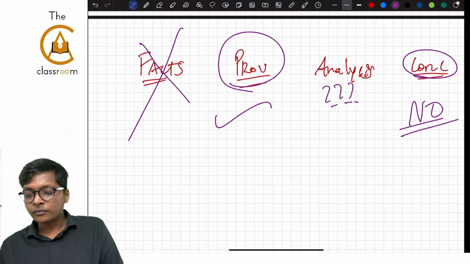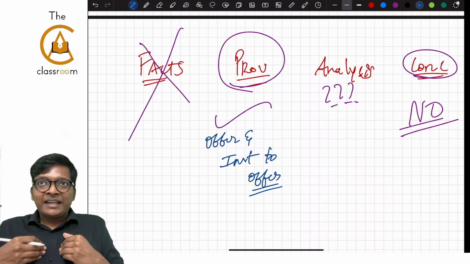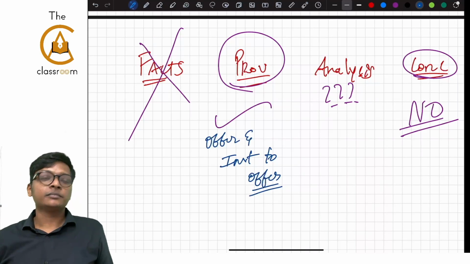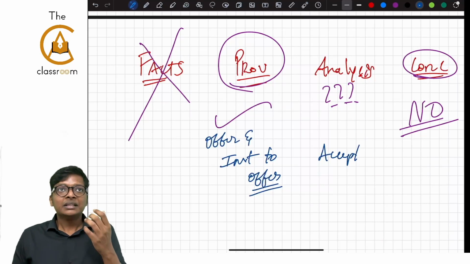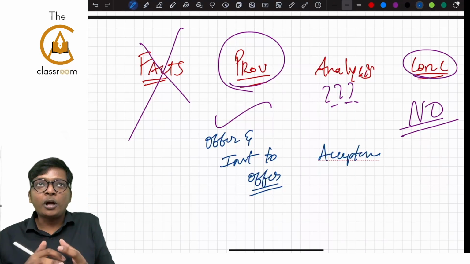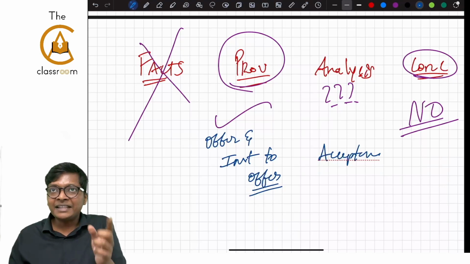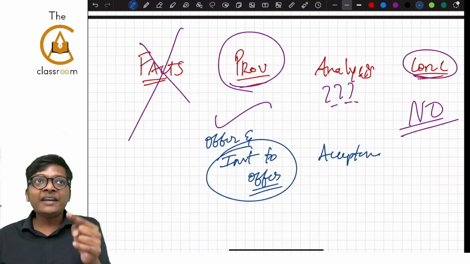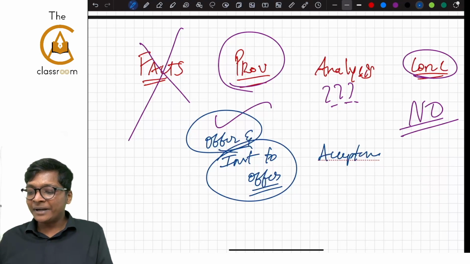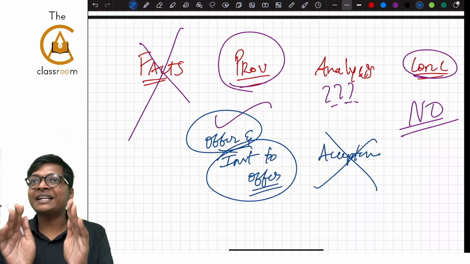They talk about offer and invitation to offer, meaning if I give the offer, the other party can accept, and we have a concept of acceptance. Here Srimati Prakash going to the shop and putting everything in the basket, she did it because she got invited to give an offer. Then she went to the cash counter and gave the offer. Then the shopkeeper did not accept. This is analysis. This only should come in the analysis.